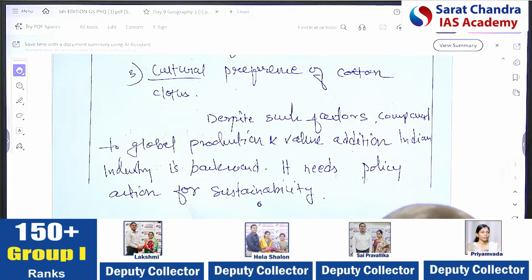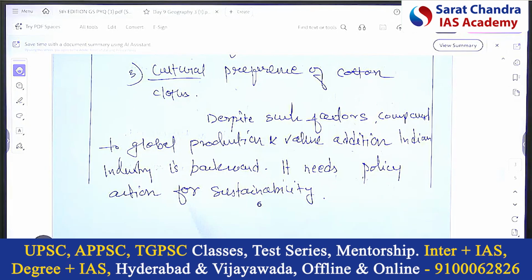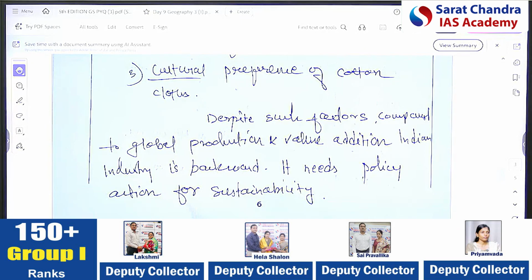Otherwise, can you mention its outcomes? Outcome? Why? They have not asked the outcome. No? Like I mentioned, lack of skilled labor. Limitation for cotton industries, decentralization. It is the point. Lack of skilled labor also. It's far from the heart of the market. And low in value due to climatic change.